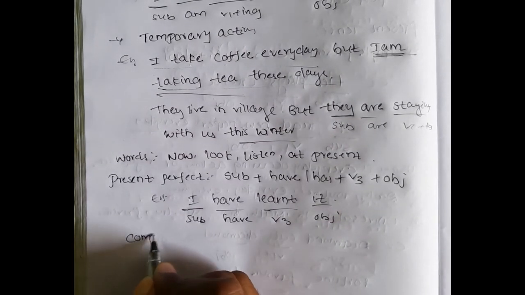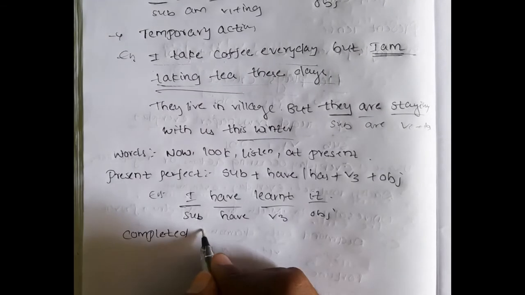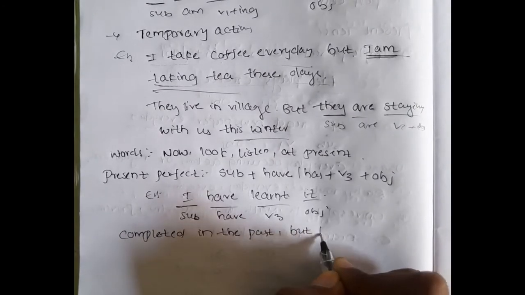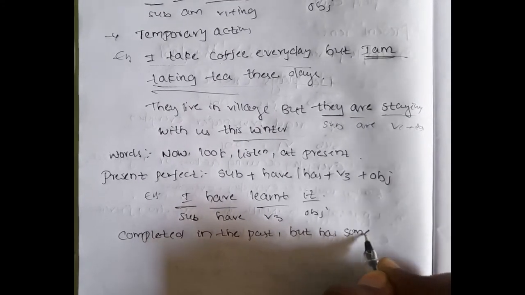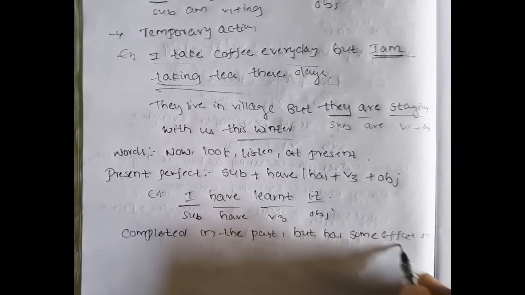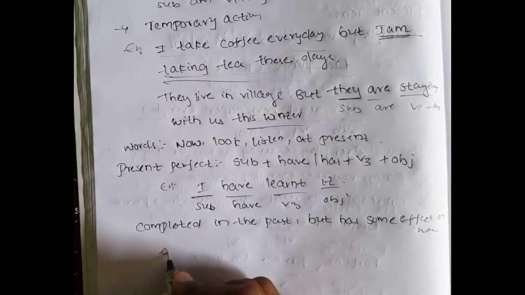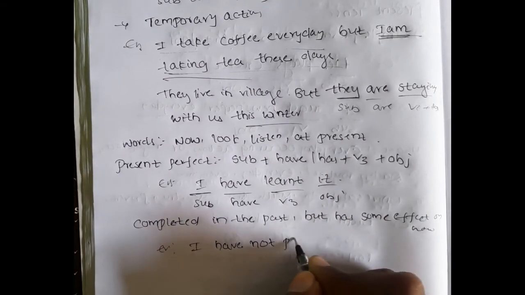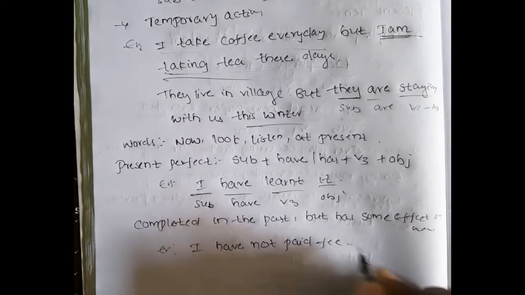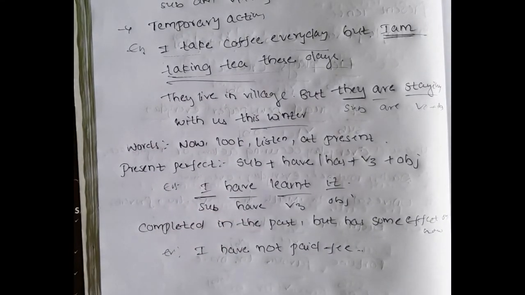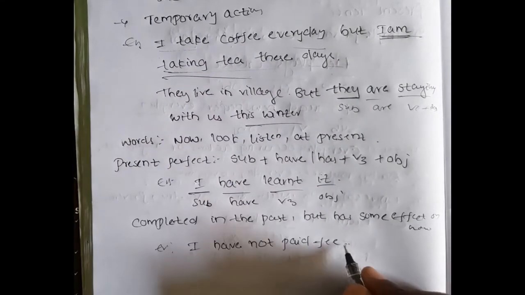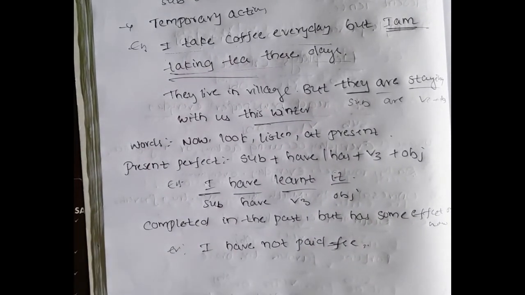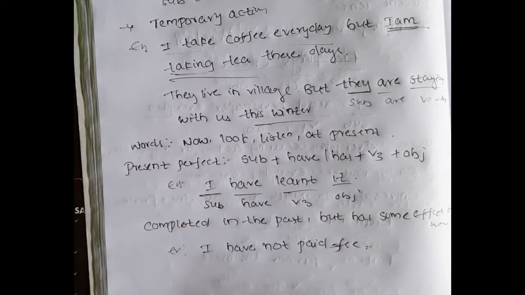Completed in the past, but has some effect on now. Let's see another example. I have not paid fee. It means that I have not yet paid fee, but I'll pay in the future. I'll pay now. I'll pay at present. If you say I did not pay fee, it means that you have no intention to pay the fee.